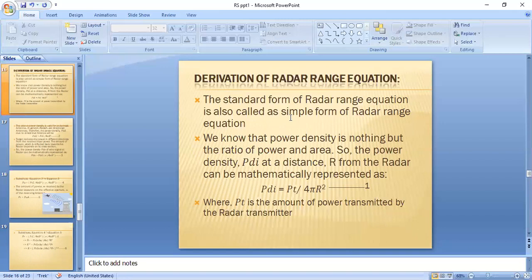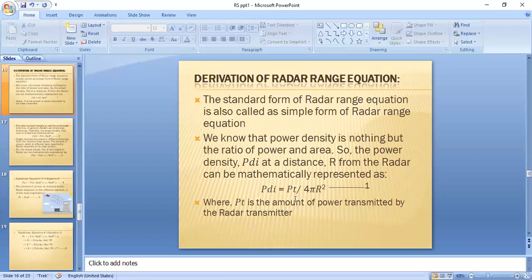Before finding the radar range equation, we should find out the power density. So what is meant by power density? Power density is the ratio of power and area. It is represented as PDI at a distance capital R from the radar, and mathematically PDI is equal to PT by 4 pi R square, where PT is the amount of power transmitted by the radar transmitter.